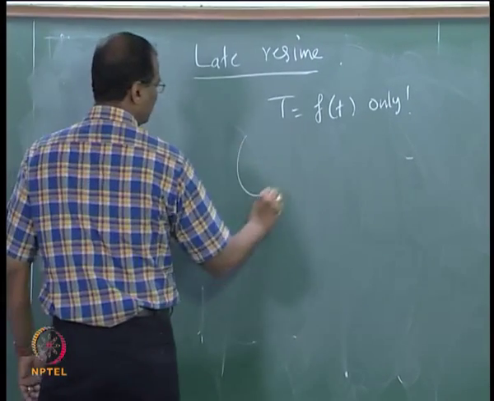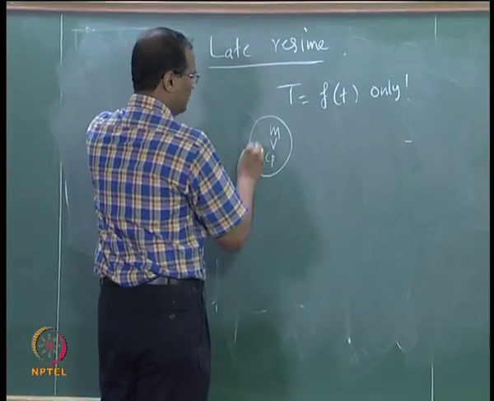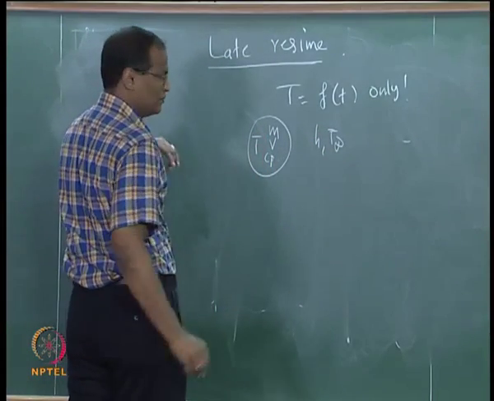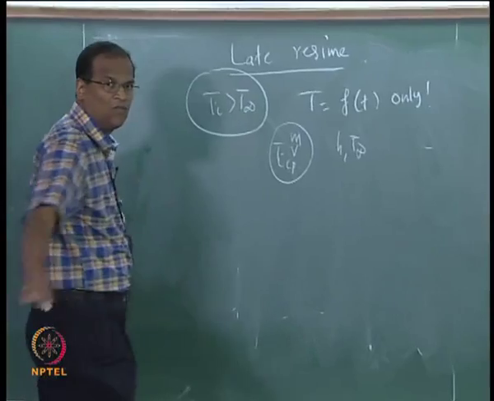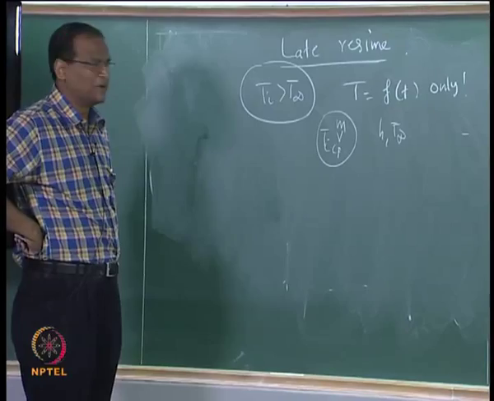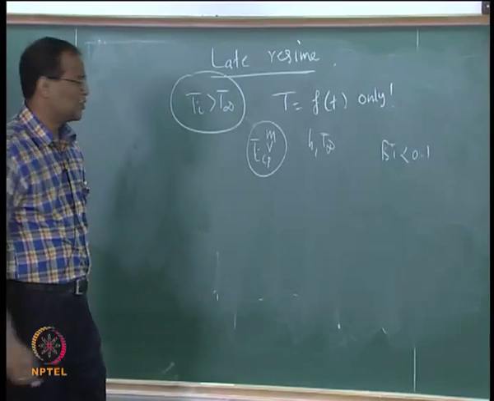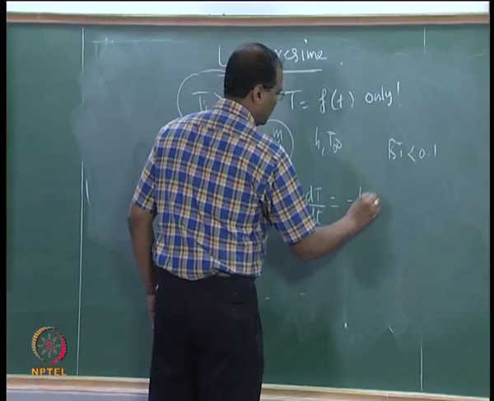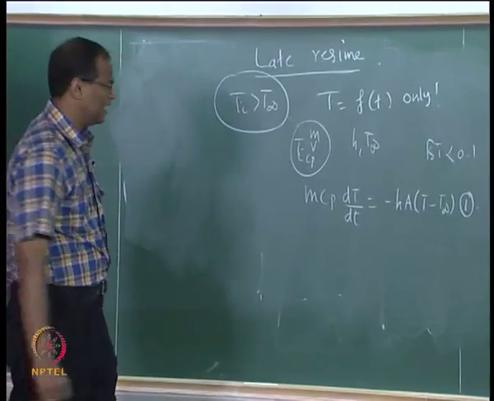so consider an object which has a mass m, volume, Cp, h and t infinity, it is at a temperature T and it is cooling. Initially Ti, it is lumped because the Biot number is less than 0.1, because of which I can write... so this is the governing equation for the problem. I can define a theta